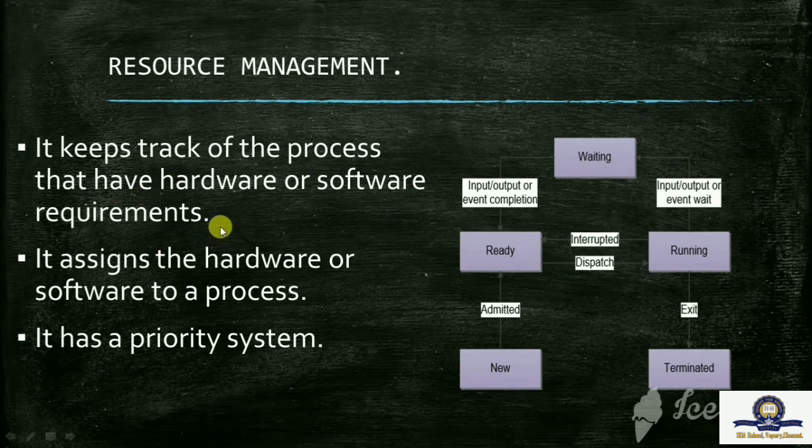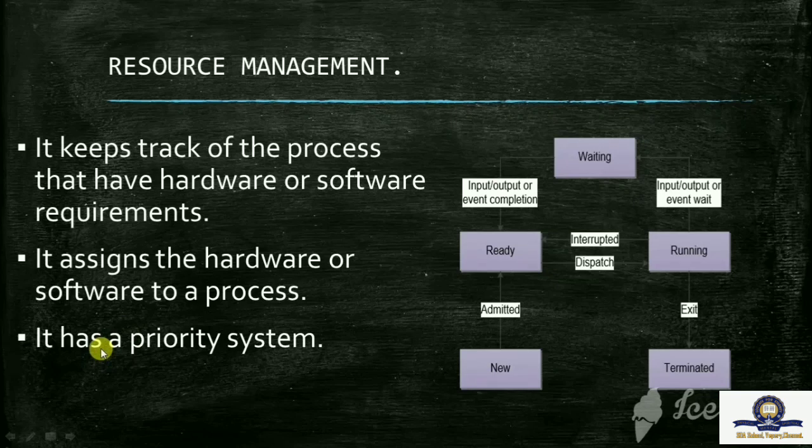It means an operating system is basically a collection of software that manages computer hardware resources and provides common services for computer programs. The next one is that it assigns the hardware or software to the process.